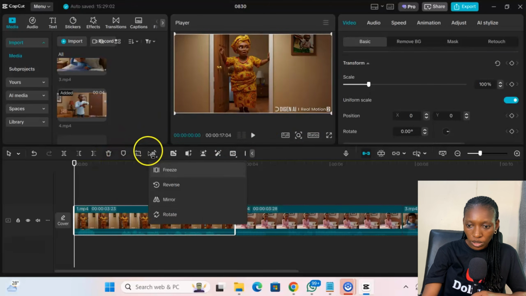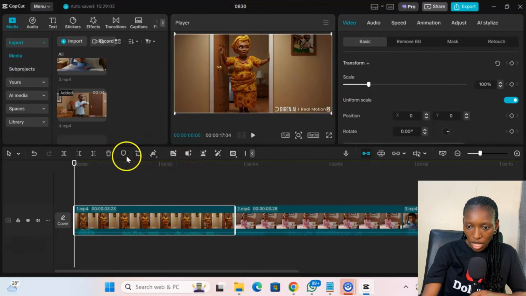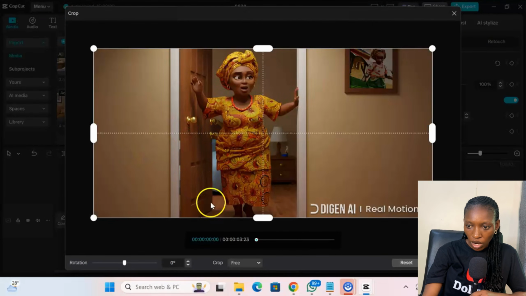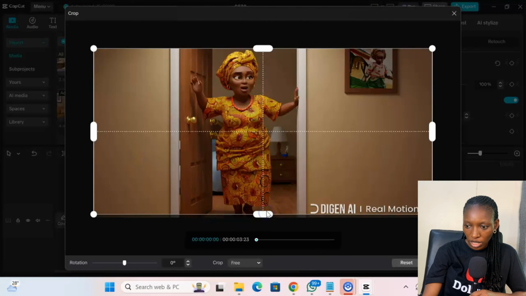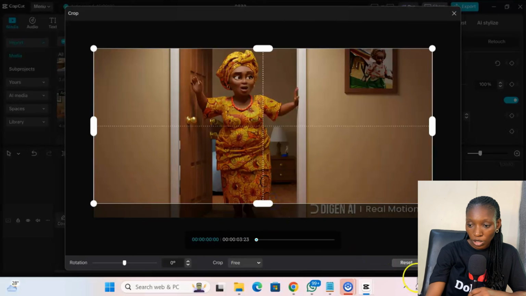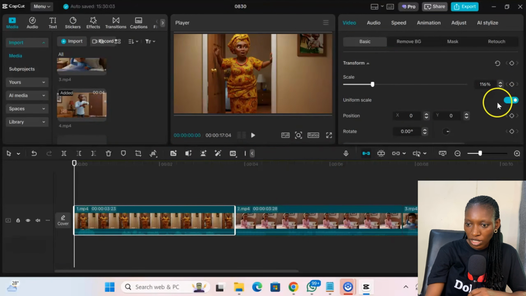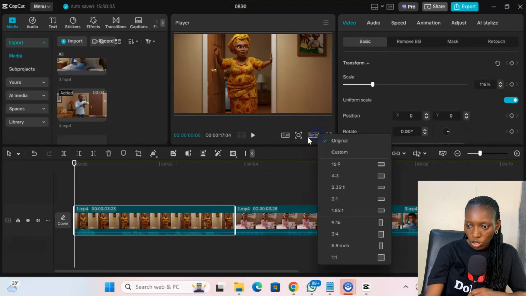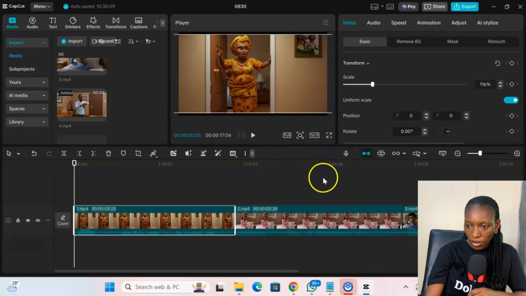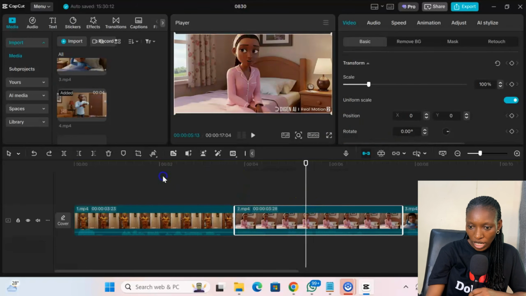I'll just tap on each of the shots and then click on crop right here and crop it off, because I know that my shots are wide enough. So I think it's fine. If you know that your shots are not wide enough, you can use another method to remove your watermarks. So I'll just go ahead and crop it and expand it to fit the timeline. Remember the ratio we are dealing with in this case is 16:9. So I'll just do so to make it work. I'll do so for the other clips.